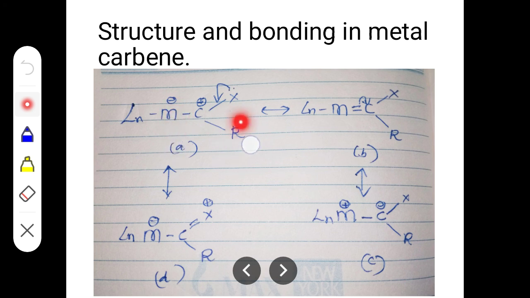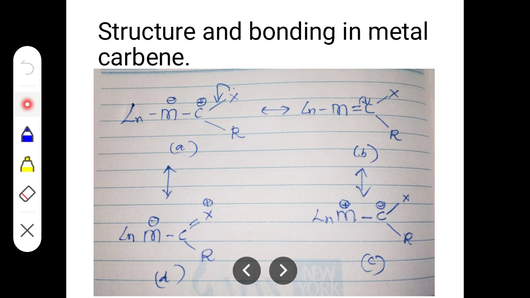Okay, so this particular A structure will contribute to the which one, Fischer carbene. Okay, why? Because Fischer carbene is electrophilic in nature, right? So electrophilic means carbon should have positive charge. So this particular structure is contributing to the Fischer carbene.